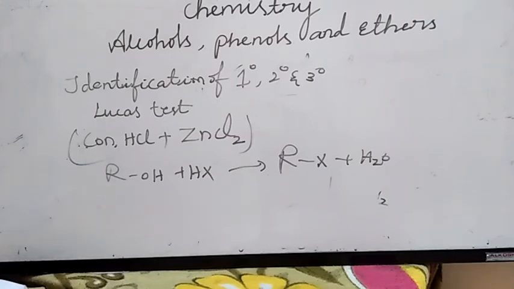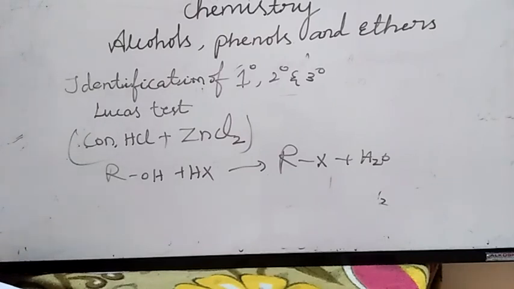If they form halides easily, the turbidity will occur in the solution. Primary alcohols do not produce turbidity at room temperature. We can notice that if the solution becomes turbid, that is a tertiary alcohol. If turbidity does not occur in the solution, they are primary alcohols. Like this we can determine by Lucas test or Lucas reagent.